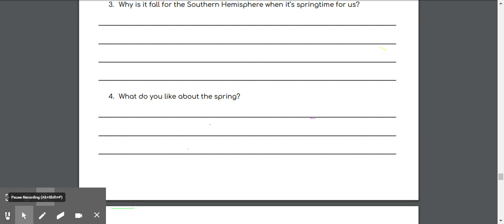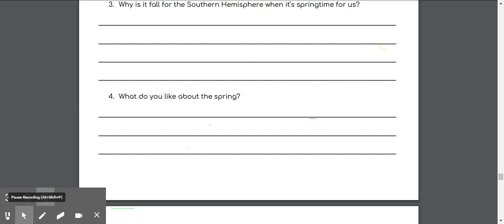Question 4, what do you like about the spring? This is an opinion question, so you don't need to find any evidence in the article to answer this question. This is just your opinion. What is your favorite thing about the spring? Do you like that flowers start blooming? Do you like the rainy weather? Do you like that it starts getting warm?